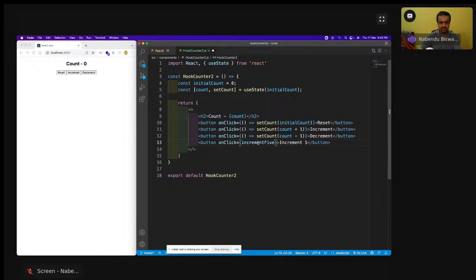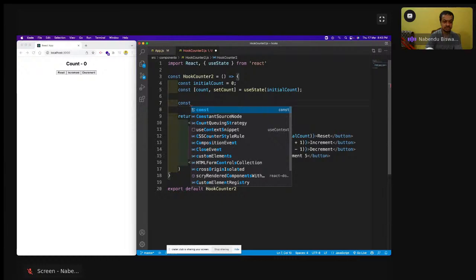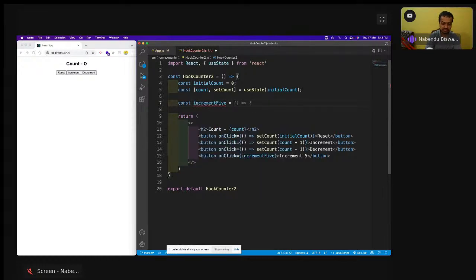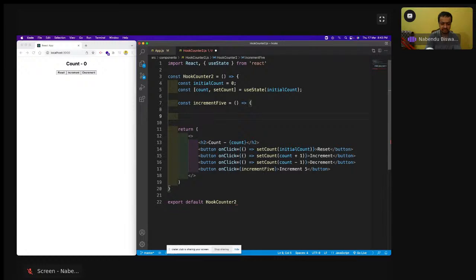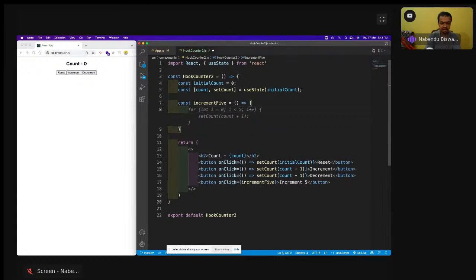So here I have const increment5 equal to an arrow function, and I will call this setCount 5 times from the for loop. From the for loop, I will call it 5 times, because i equal to 0 is less than 5. I'll call the setCount 5 times.